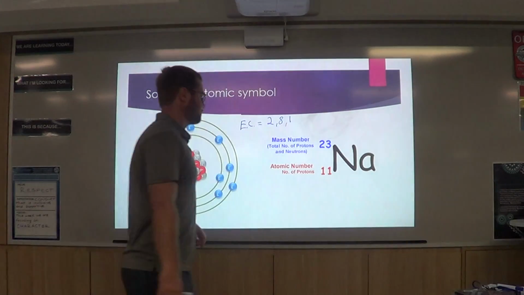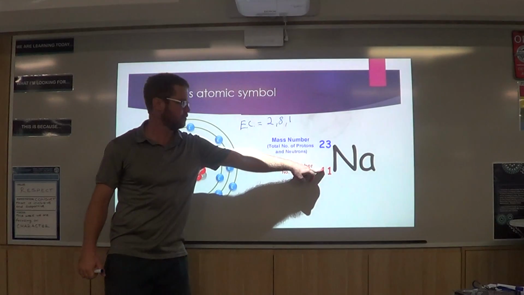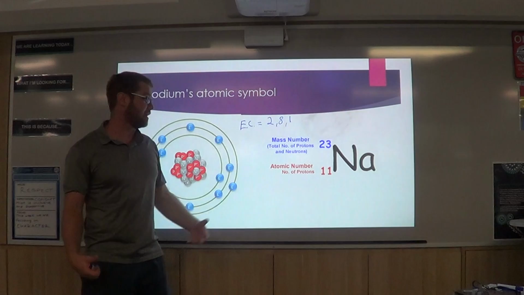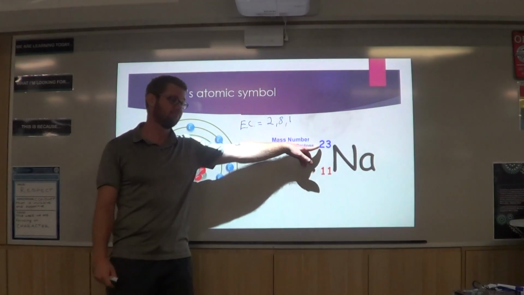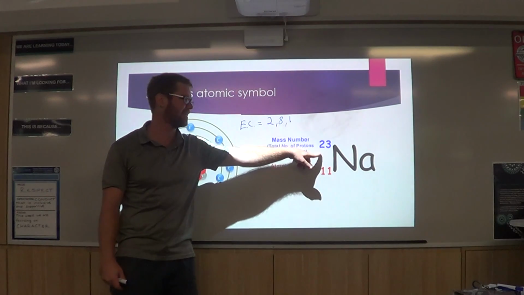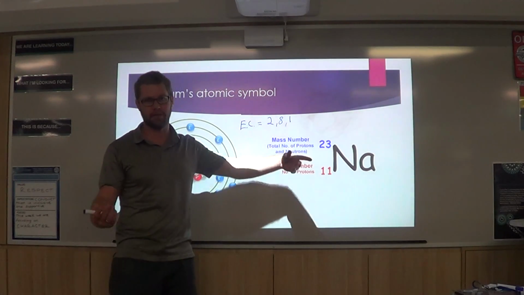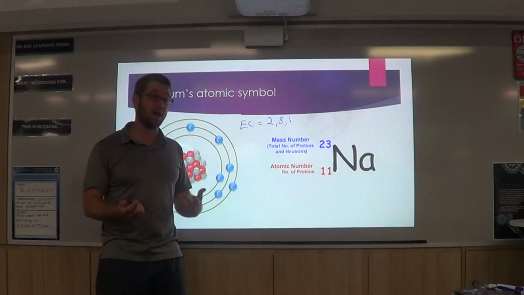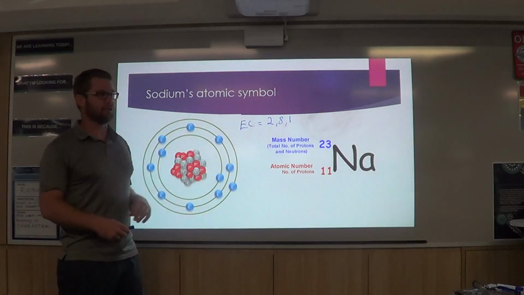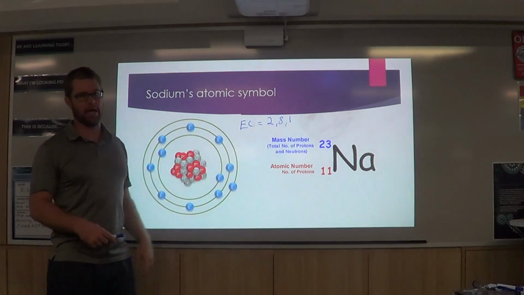There's its symbol. So it's got 11 protons. The mass number of this sodium atom is 23. So that means how many neutrons does he have? 23 total, protons and neutrons, 11 protons. So 23 take away 11 is 12. So he has 12 neutrons inside his nucleus, and you can count those up. That's his electron configuration, 2, 8, 1.